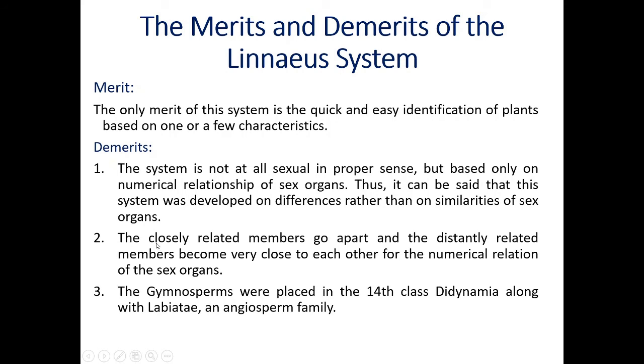Second demerit is that closely related members go apart and distantly related members become very close to each other because of the numerical relationship of the sex organs. Third demerit is that the gymnosperms were placed in the 14th class Didynamia along with Labiatae and angiosperm families. That means it belongs to the angiosperm family, but it is related to the gymnosperms. This is the demerit of this system.